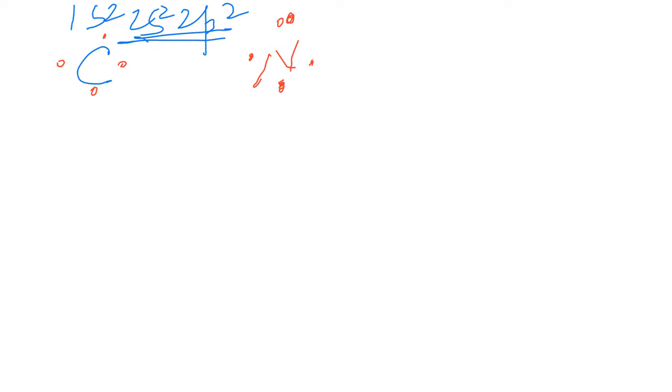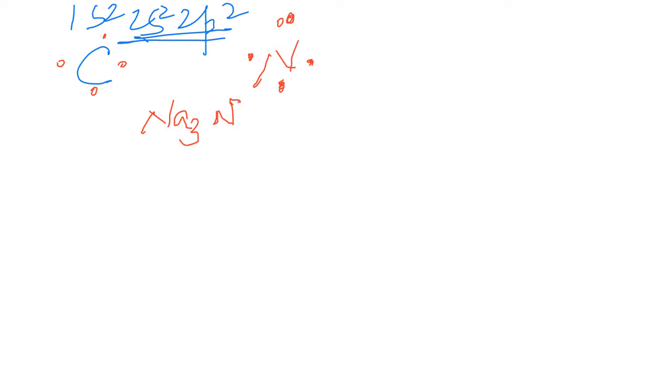To complete the octet, if they make a bond with a metal, they require only 3 electrons to be bonded, because 3 electrons are unbonded here. Alright? So suppose sodium nitride, Na3N.